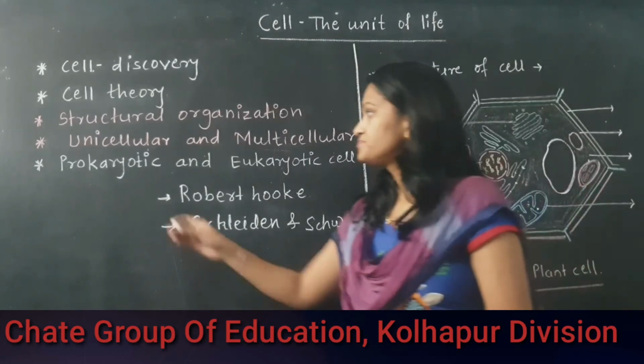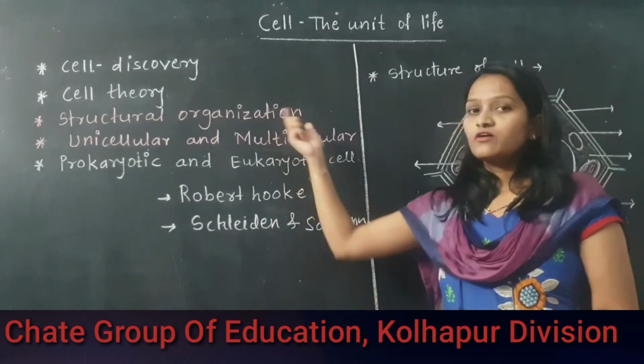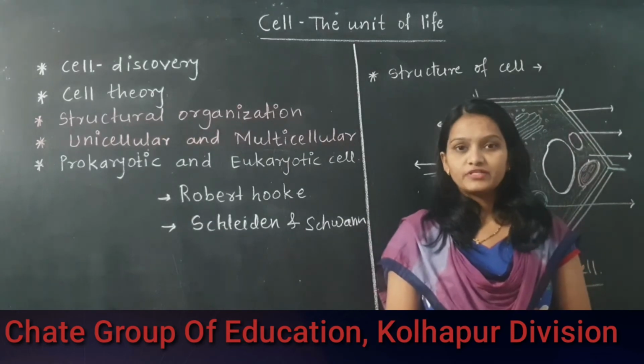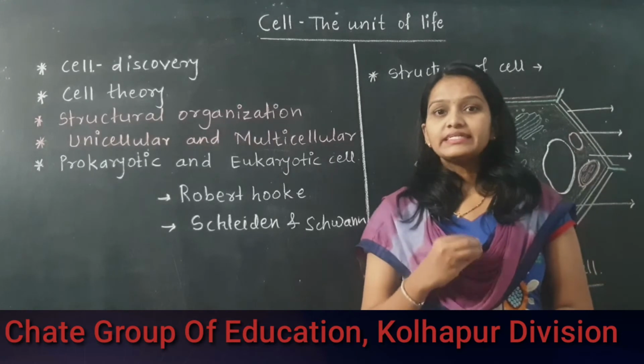Next, there is the structural organization of the cell. We know that the cell is the basic part. Why is it called functional? Because so many cell organelles are present inside the cell.